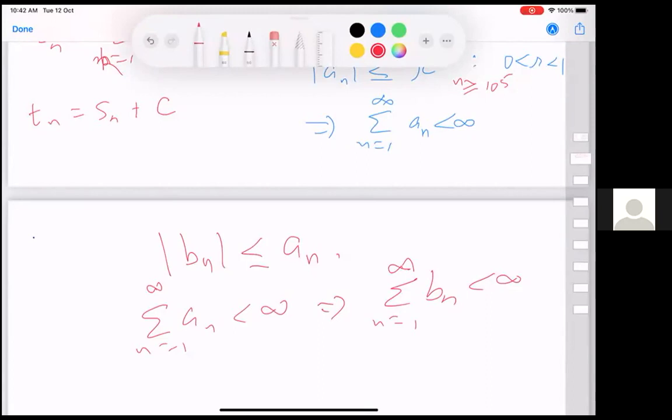Not the other way. Summation an equal to infinity doesn't tell you anything about summation bn being infinite. Of course, summation bn being infinite will tell you summation an is infinite, because it is the contrapositive. If A implies B, then negation of B implies negation of A. So from there, it will follow that if summation bn itself is divergent, then summation an will also be divergent.